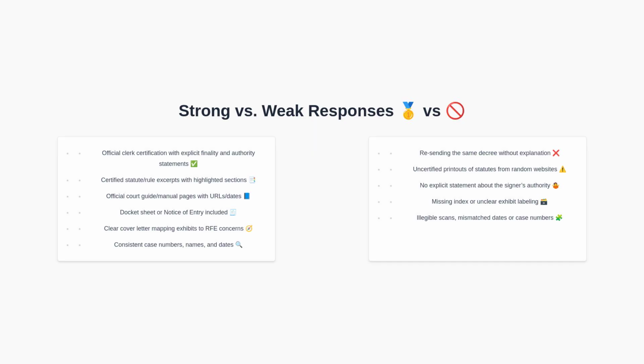On the left are features of a strong response: a clear clerk certification with explicit statements, certified statutory excerpts, official court guides, supporting records like a docket sheet, and a well-organized cover letter. On the right are weaknesses that trigger delays: resubmitting the same decree without context, providing uncertified or unofficial statute copies, failing to prove the signer's authority, disorganized exhibits, and inconsistent or illegible documentation.